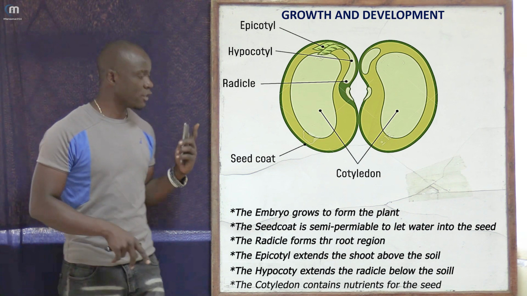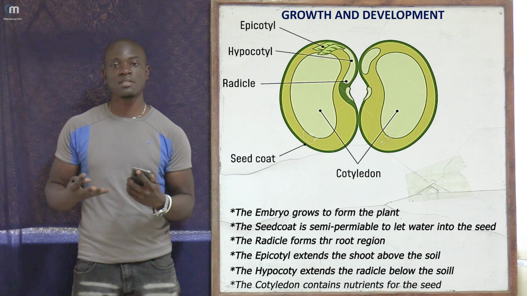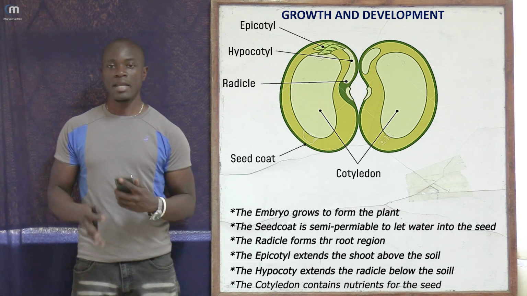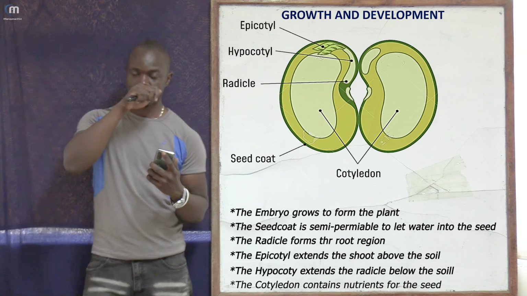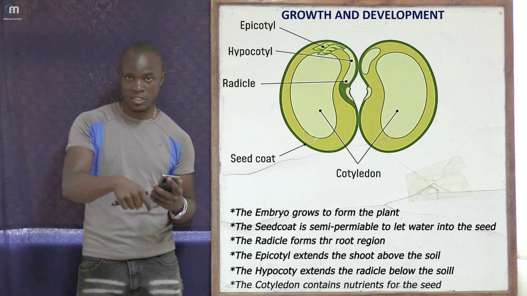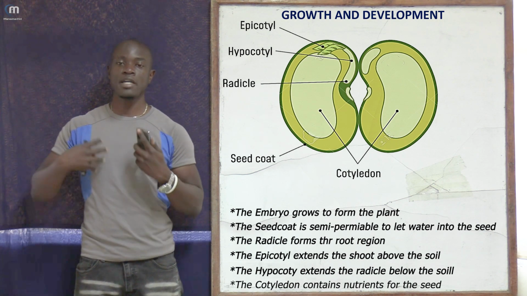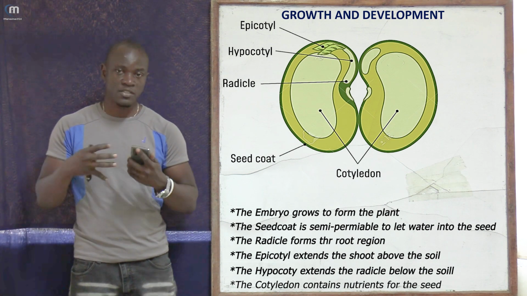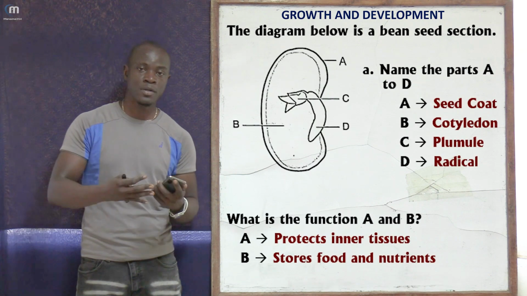So remember the cotyledon contains the nutrients for the developing embryo. If this seed takes up water, the water will enter through the seed coat and into the cotyledon. The function of this water is to hydrolyze the food found in the cotyledon, making it available for the embryo to begin using.